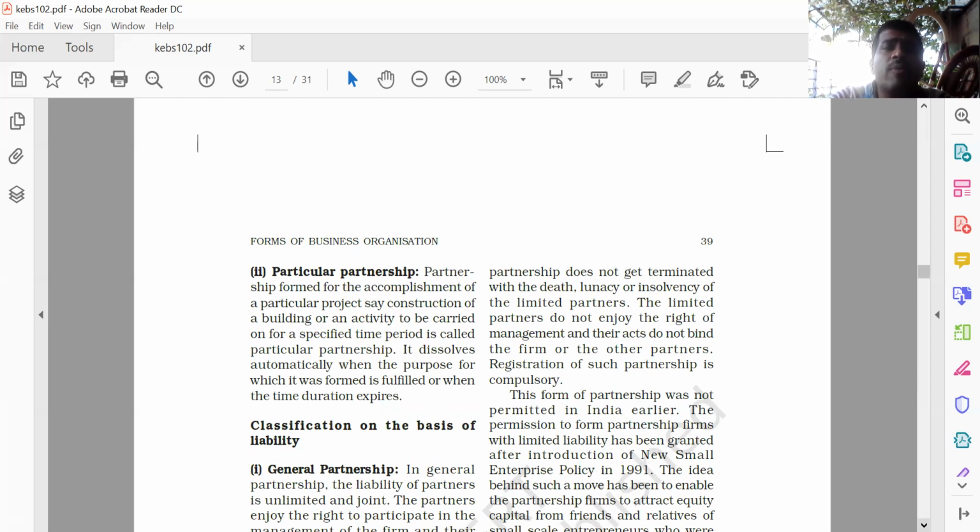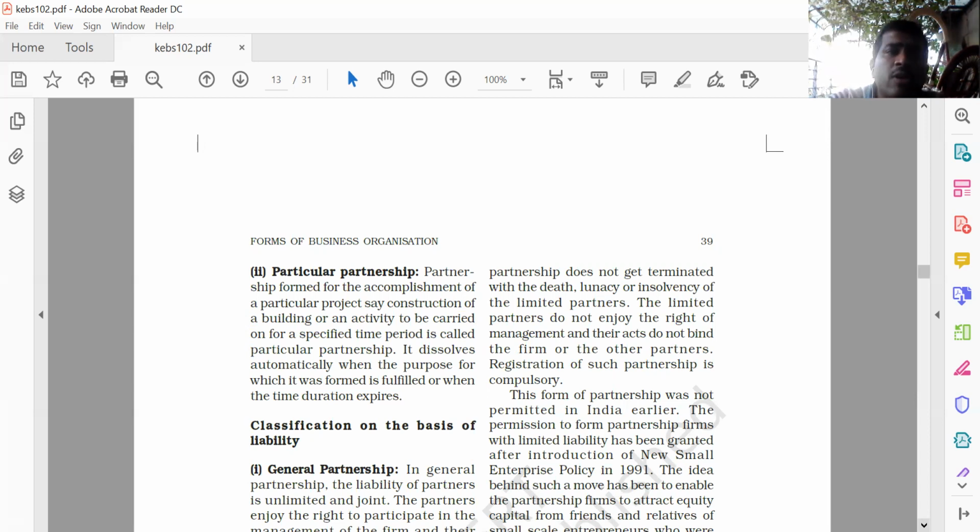It dissolves automatically when the purpose for which it has been formed is fulfilled, or when the time duration expires. A particular partnership is a partnership formed for the accomplishment of a particular project, say construction of a building, or an activity which is to be carried out in a specified time period.